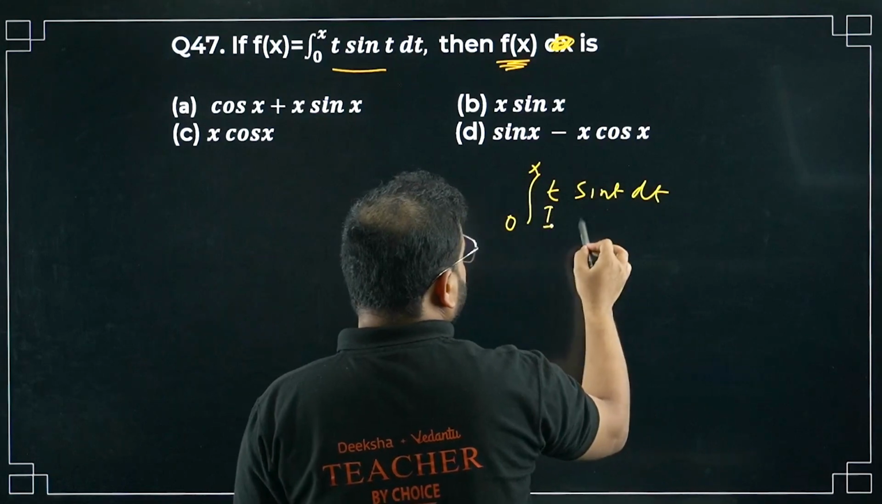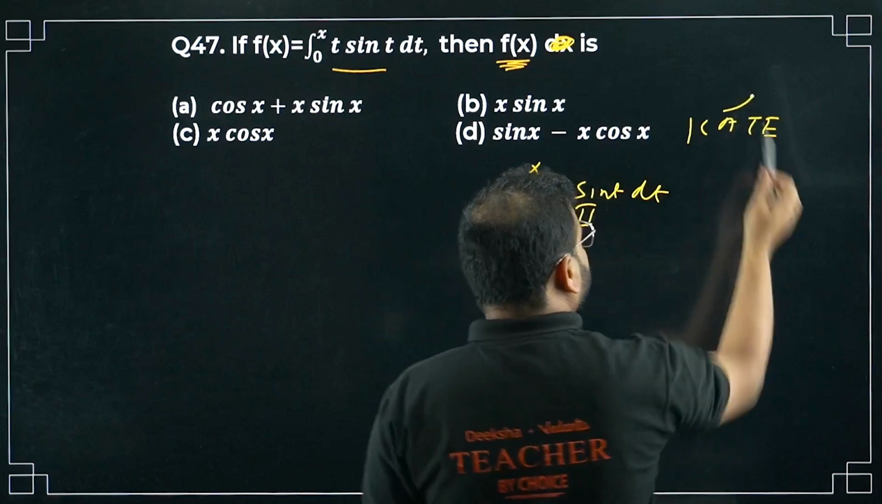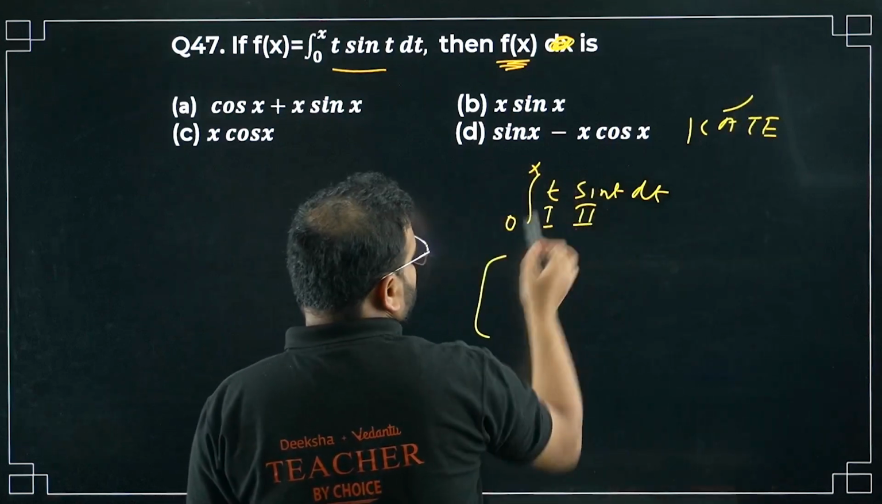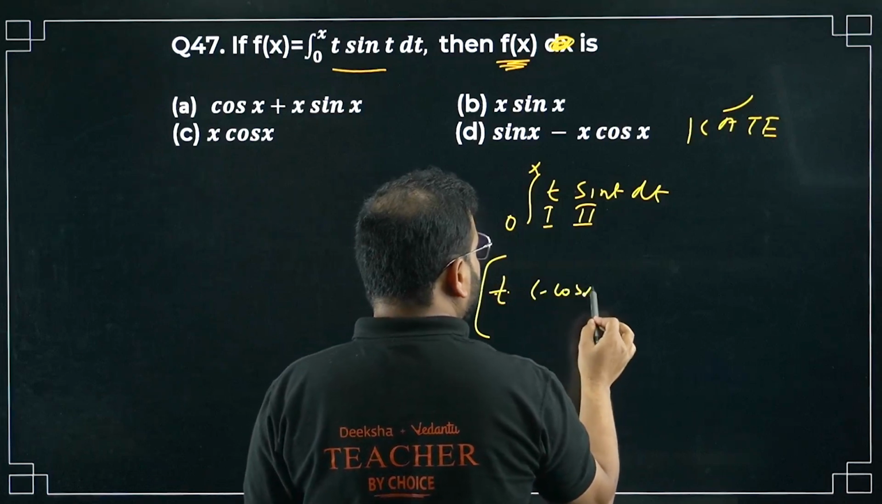This is my function number 1, this is my function number 2. Again, same thing. I let, so algebra has the preference. So what is that going to be? This will become t as it is. Integrate sine, it will become minus cos t.